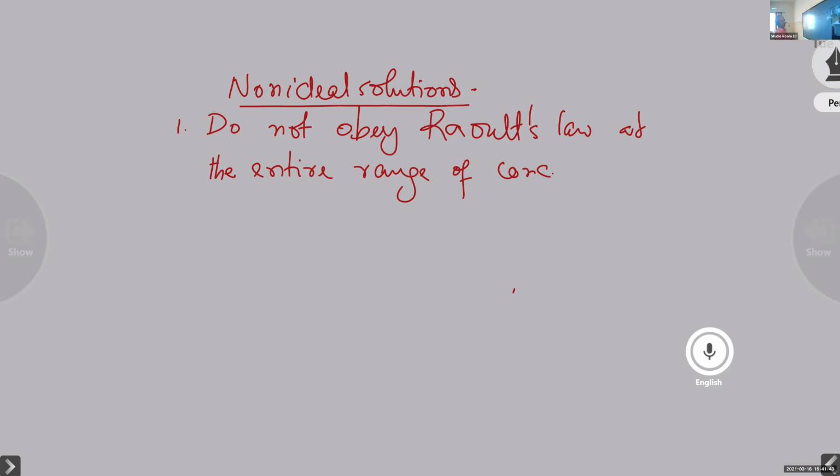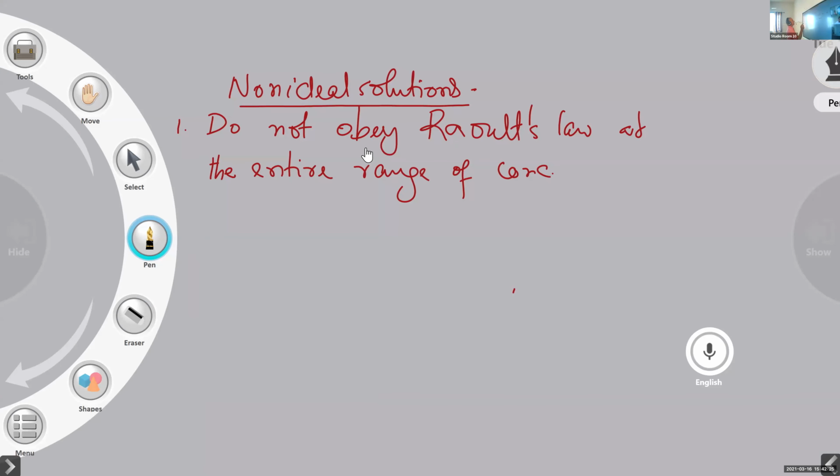At certain ranges of concentrations, they may obey Raoult's law. But Raoult's law is not obeyed throughout the entire range of concentrations. That's point number one. If we draw a graph between the vapor pressure against mole fraction, we will not get a straight line. The vapor pressure mole fraction curves are not straight lines. They may be bending upward or bending downward. That is point number two.